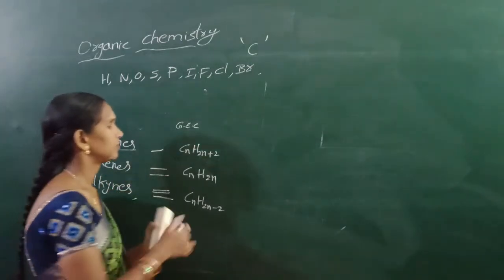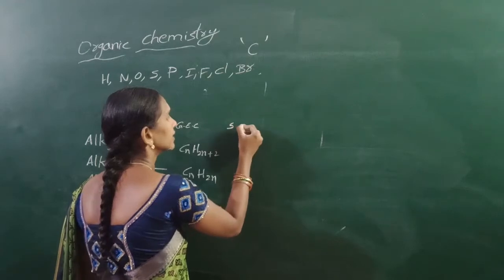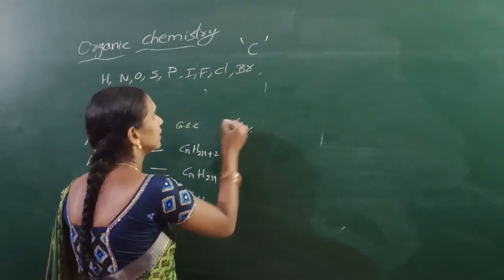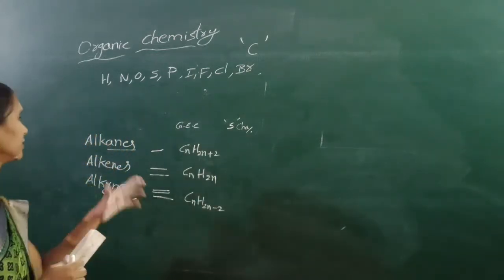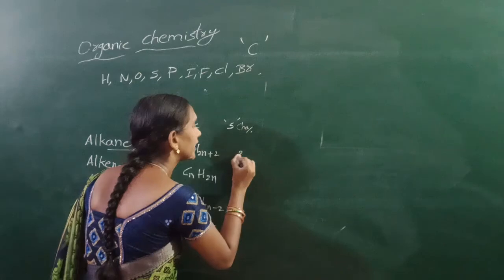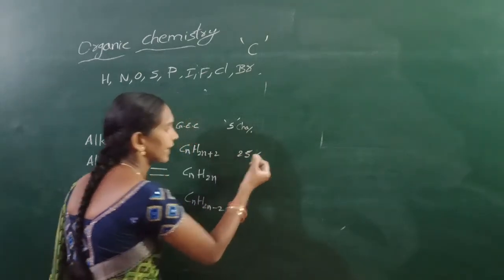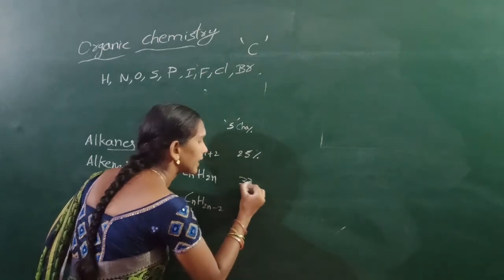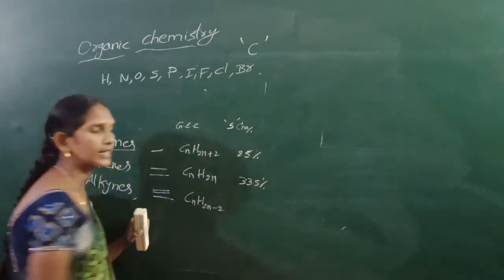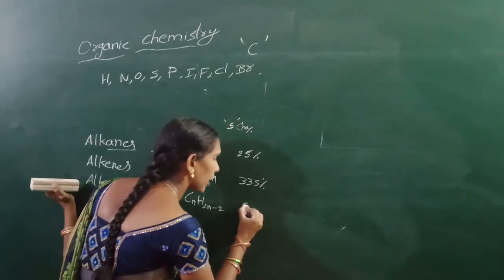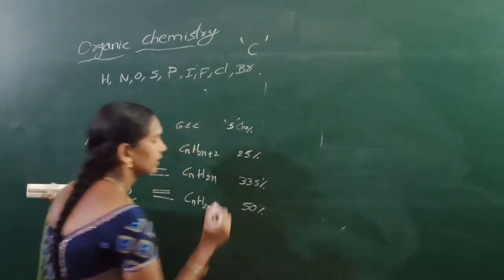Next, s character. In alkanes they have 25% s character. In alkenes they have 33.3% s character. In alkynes they have 50% s character.